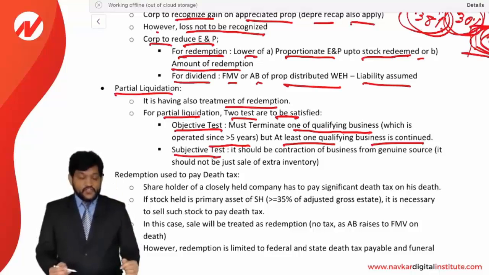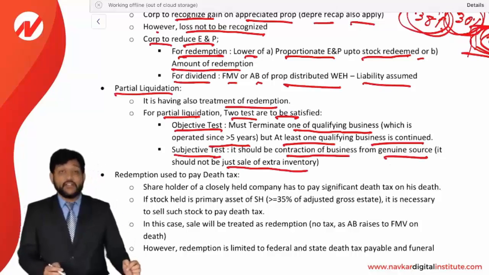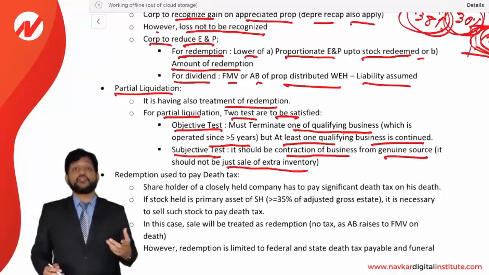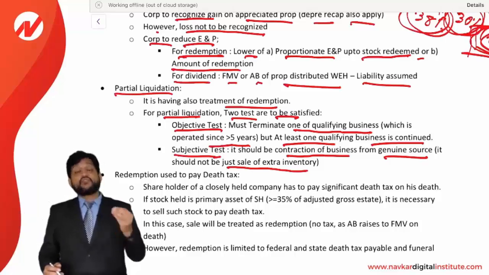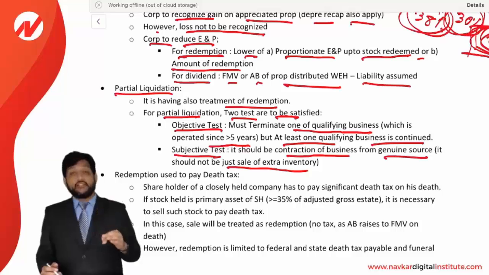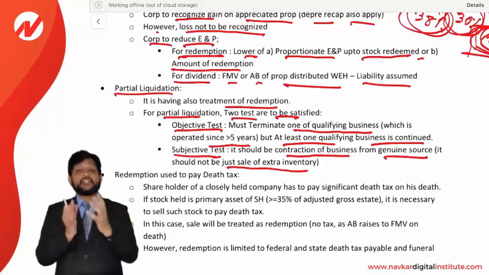Now what is the subjective test? It should be a contraction of the business from a genuine source. It should not be just a sale of extra inventory. Subjective test means they are talking about subjectivity. Whatever you are treating as a redemption should actually be the closing of the business. It should actually be a contraction of the business. Contraction of business means reduction in the business size.